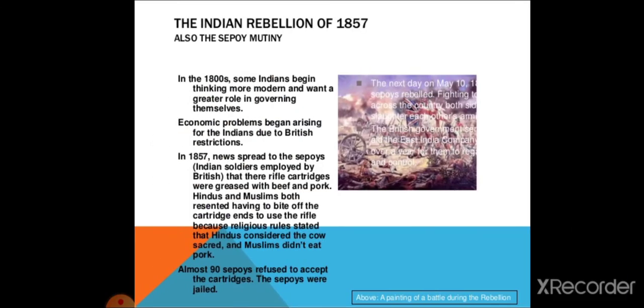The Indian Revolution of 1857, also the Sepoy Mutiny. In the 1800s, some Indians began thinking more modernly and wanted a greater role in governing themselves. Economic problems began arising for the Indians due to British restrictions. In 1857, news spread to the sepoys